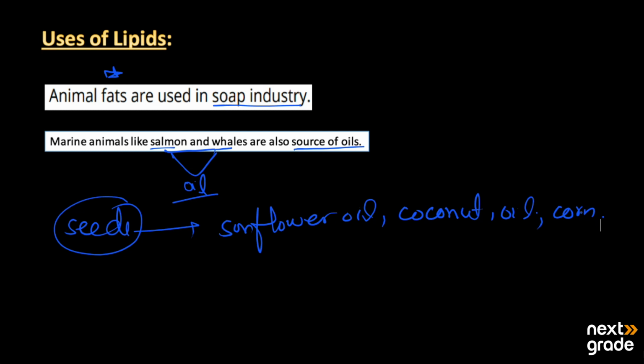So all types of oils we can gain from different plants. And after this they are used for different purposes, like they are used for cooking in our homes. So this is the use of lipids.